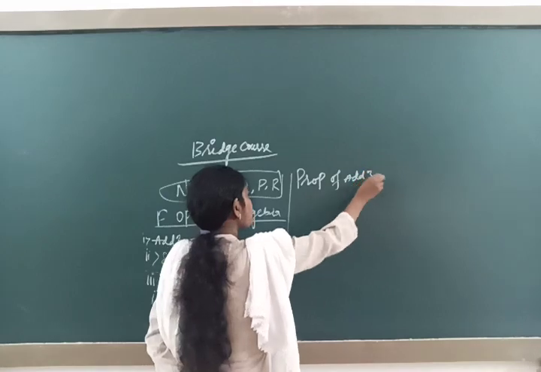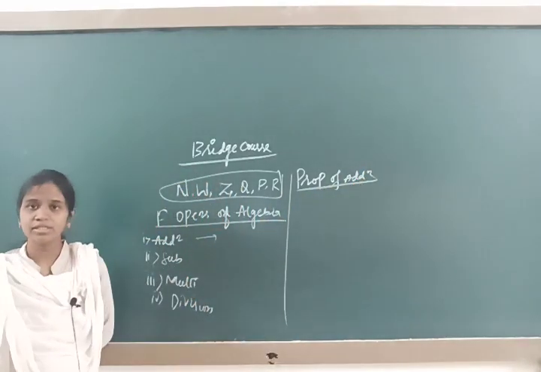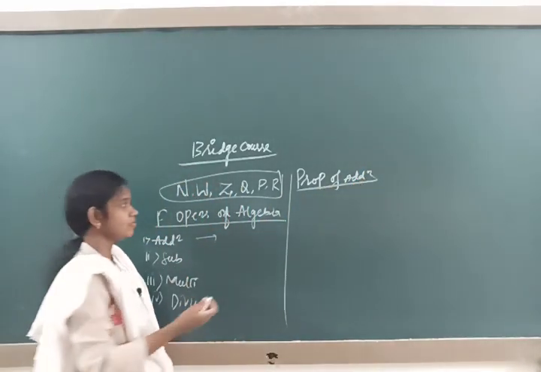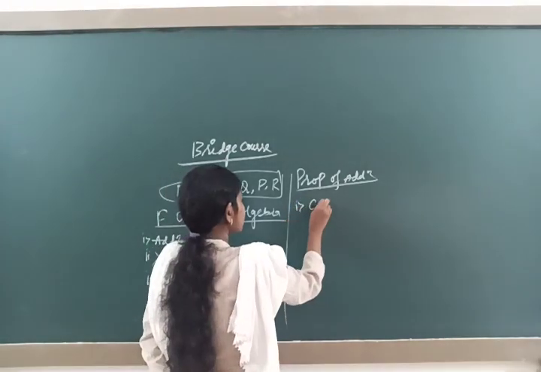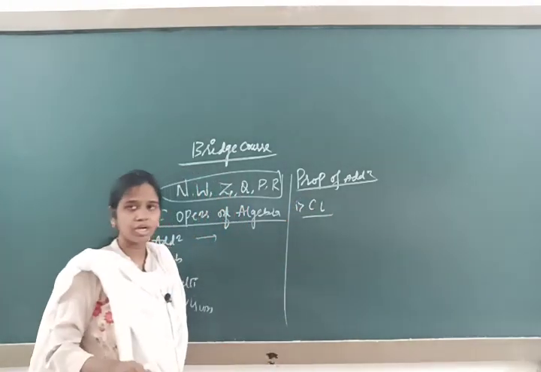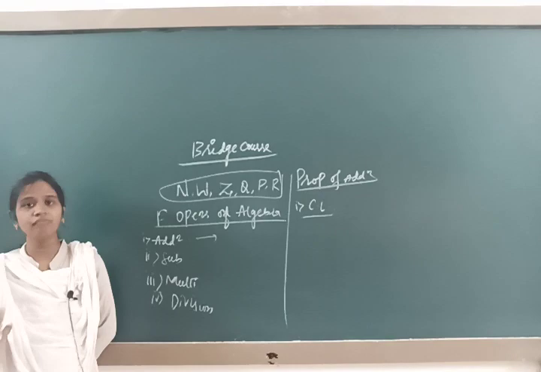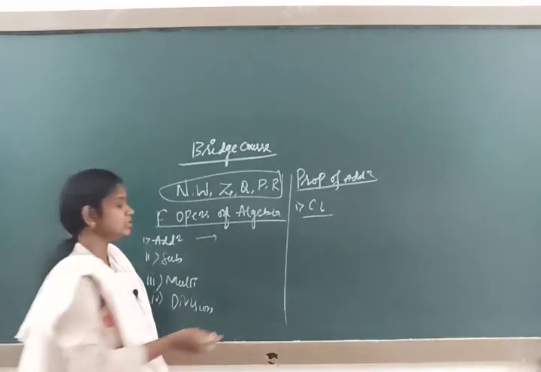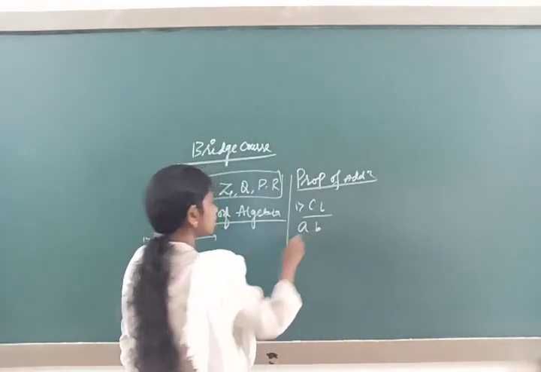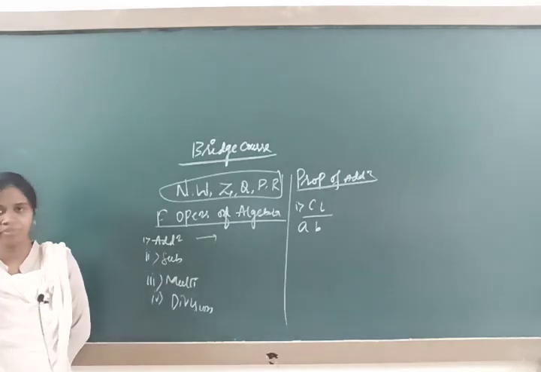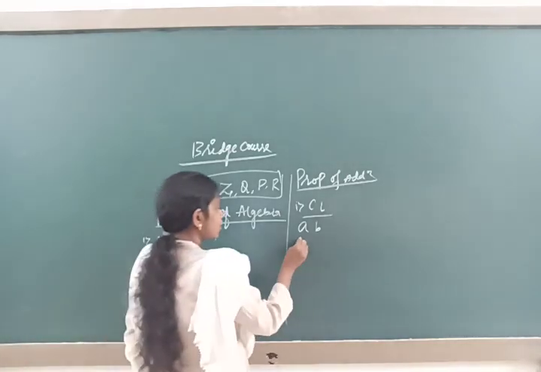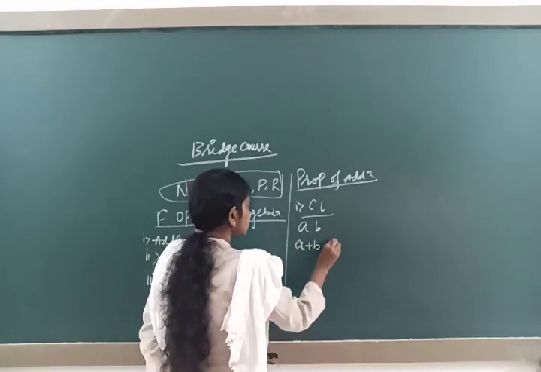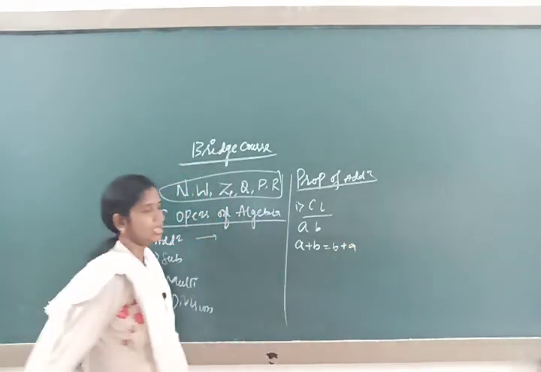Which is the first property we are familiar with in addition? That is the commutative law. What is the commutative law? To have the commutative law, we need a minimum of two numbers. Let us take the two numbers A and B. How will the commutative law be shown? A plus B is equal to B plus A.